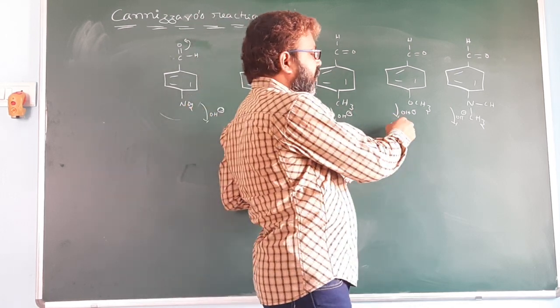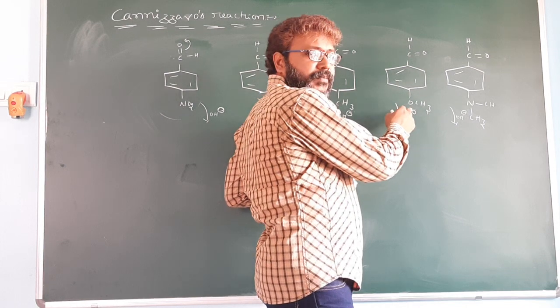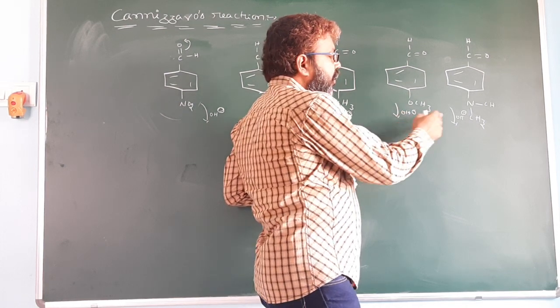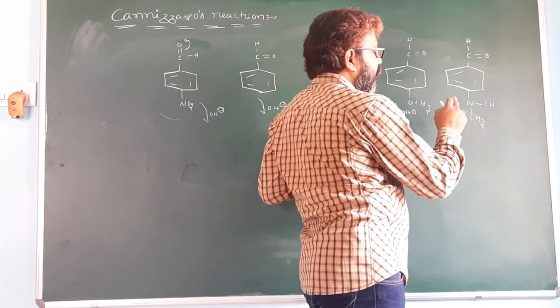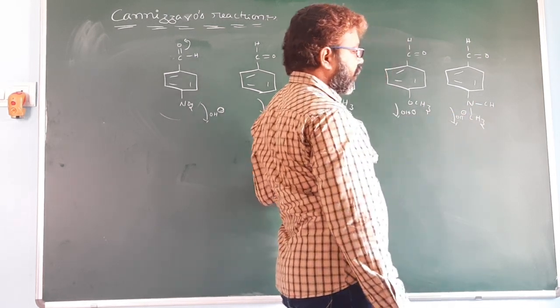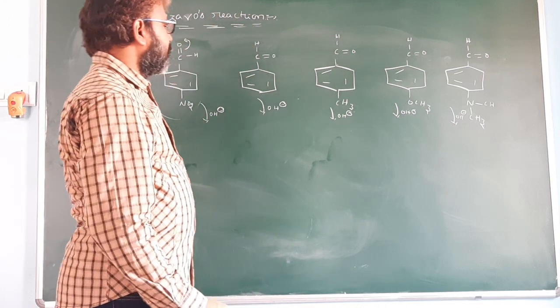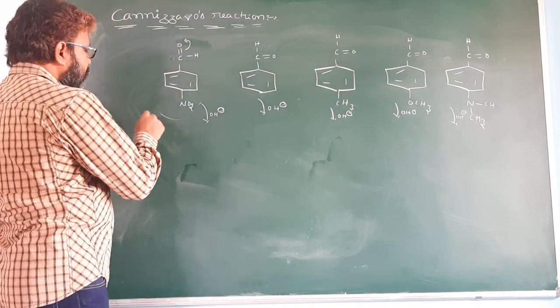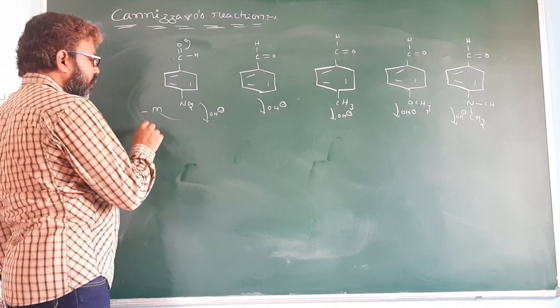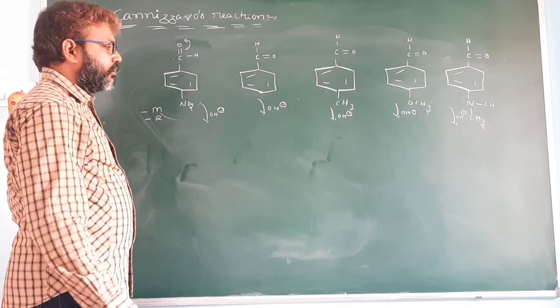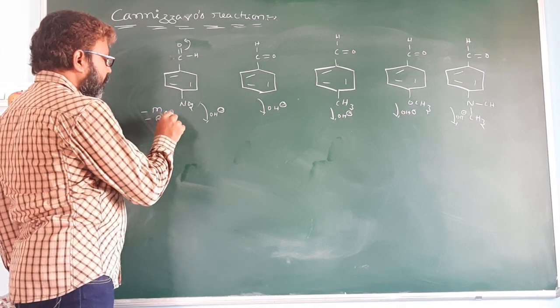OCH3 is also an electron releasing group by resonance, and N(CH3)2 is also an electron releasing group by resonance. NO2 is a minus M, minus R group.